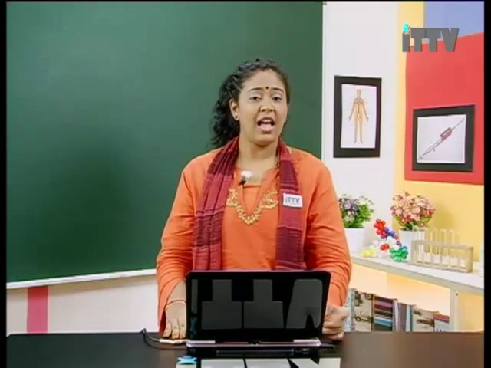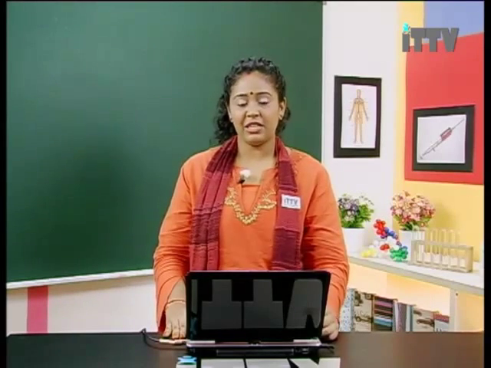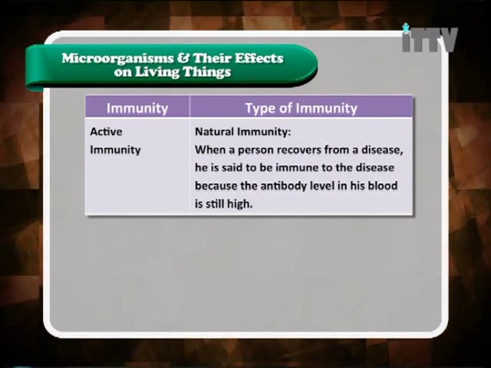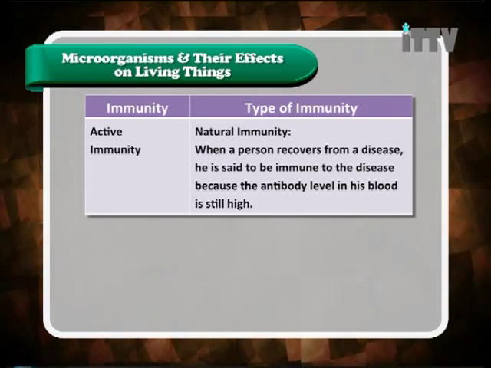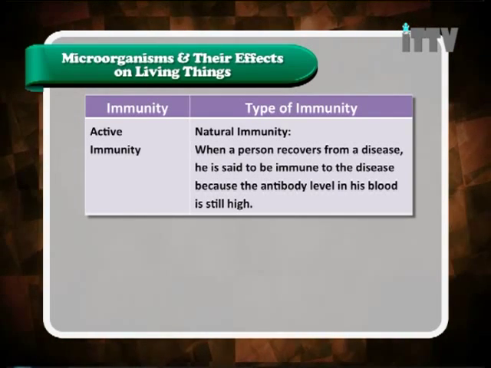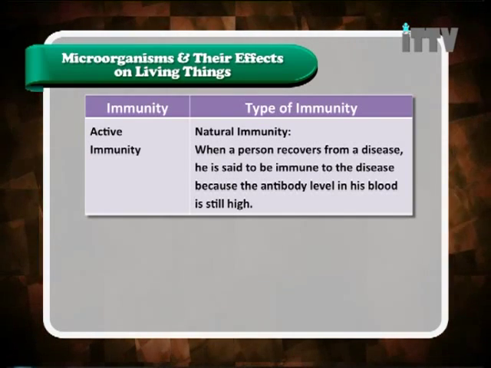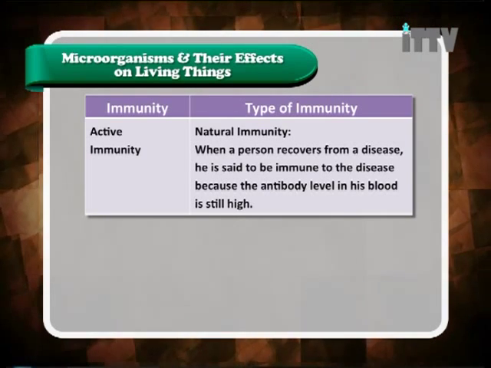We have seen the similarities and differences of active and passive immunities. Let's summarize again about passive and active immunities in a simple table. Active immunity has two types: natural immunity and artificial immunity. Natural immunity is when a person recovers from a disease.